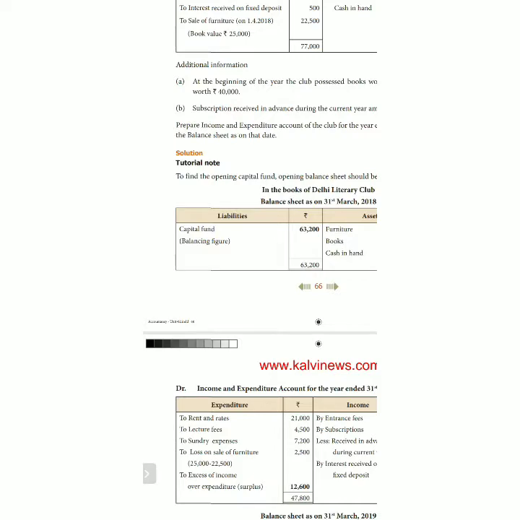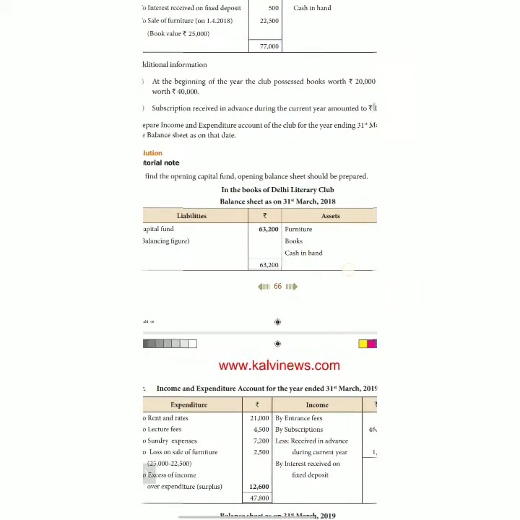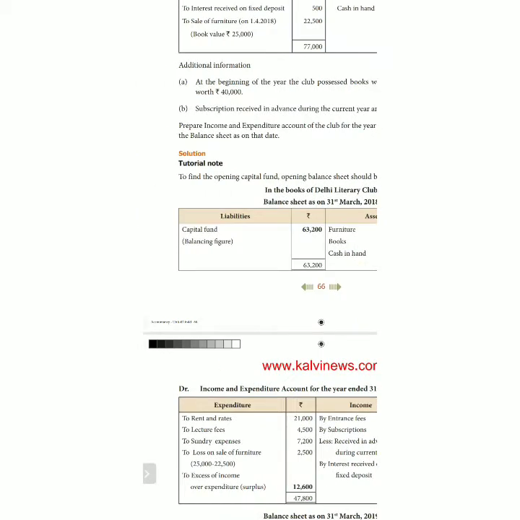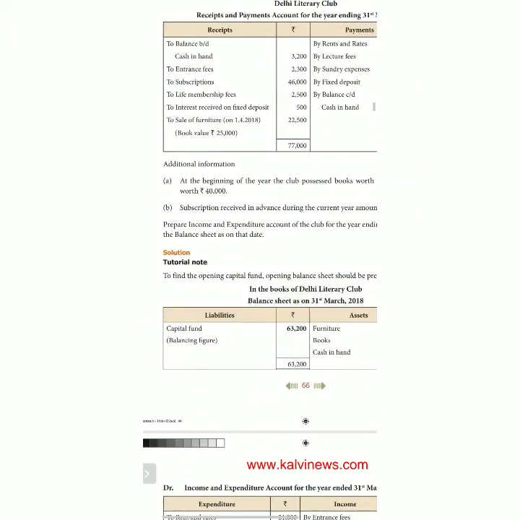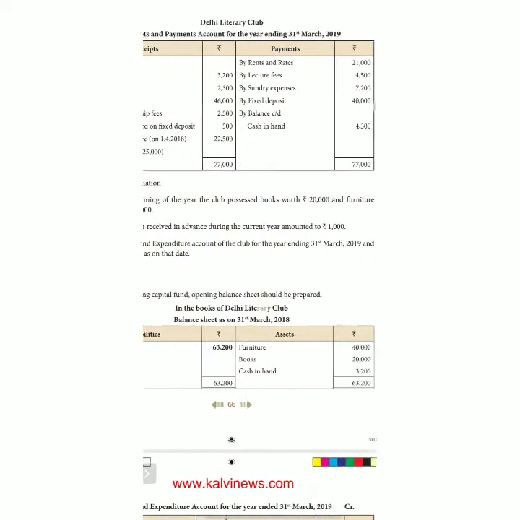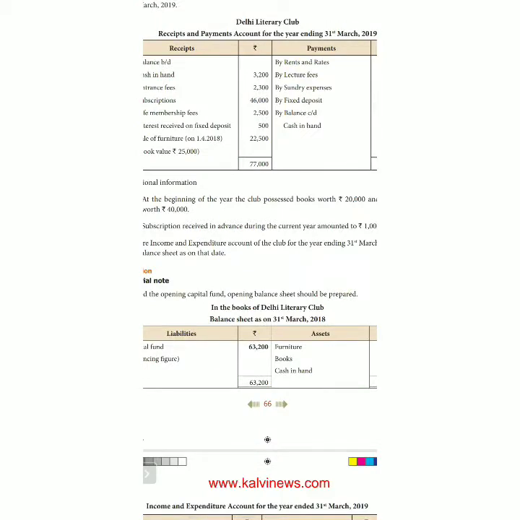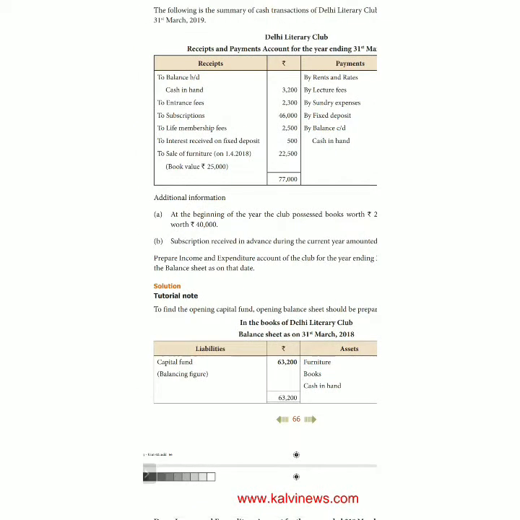Prepare income and expenditure account of the club for the year ending 31st March 2019 and the balance sheet as on that date. So capital fund is not given. So we have to prepare the opening balance sheet with the available liabilities and assets information. Okay. What information is available for the last year? For the last year, the furniture value is given as 40,000, books worth rupees 20,000 and cash in hand 3,200. Okay.